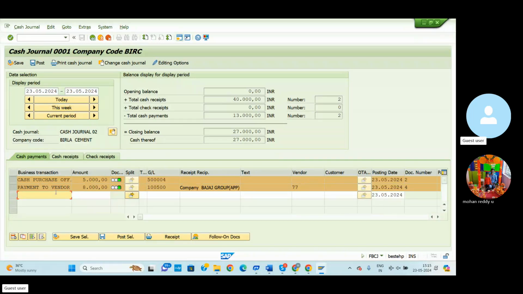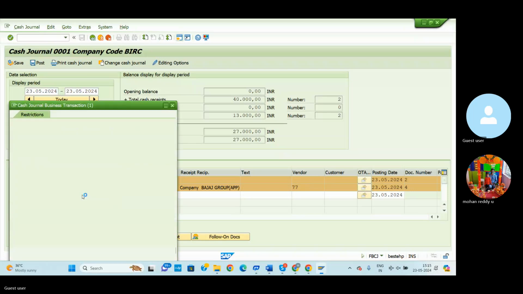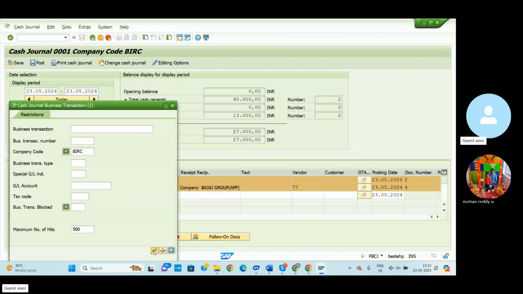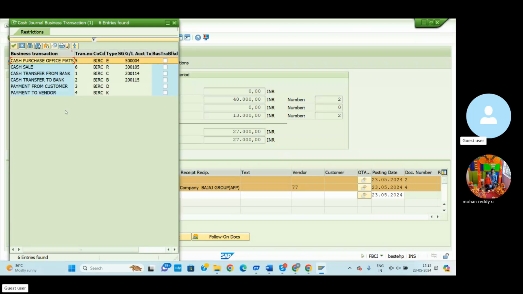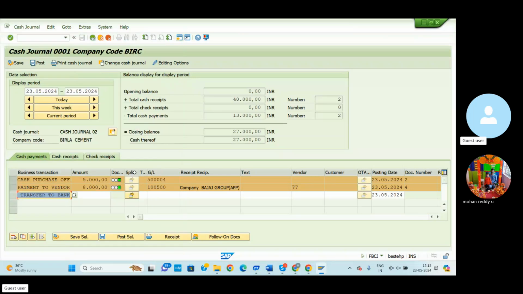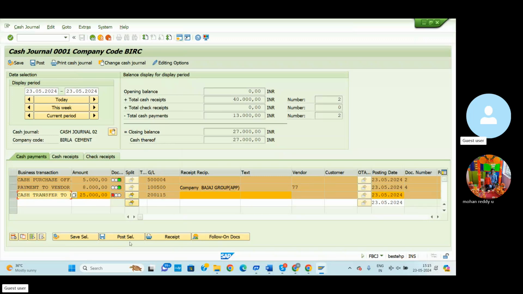So select the cash payments, and our company code is already displayed. Cash transfer to the bank means whatever petty cash of 27,000 we have, out of this I will return 25,000 as a deposit to the bank. So cash transfer to the bank. Select here, amount 25,000. Enter and select post sell.